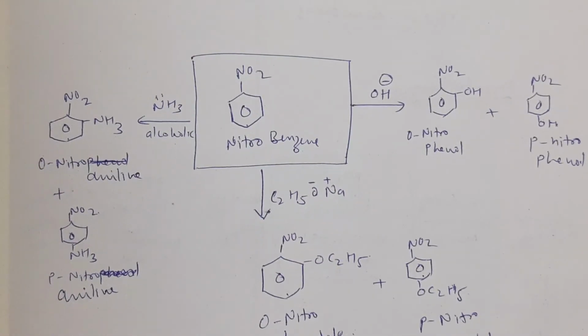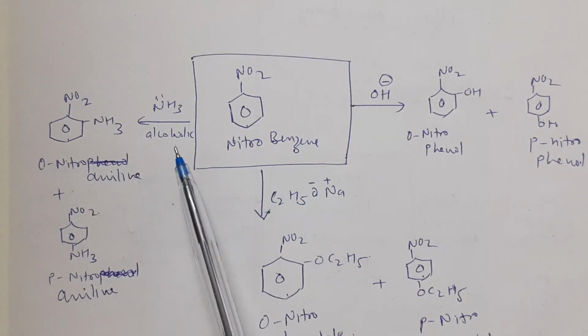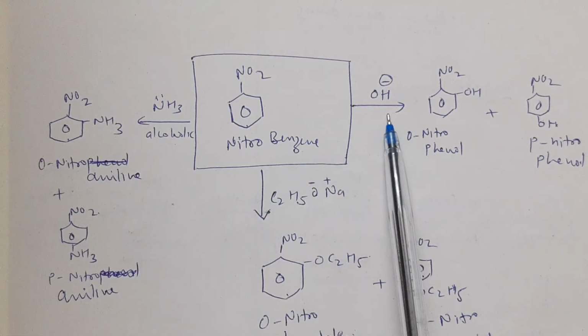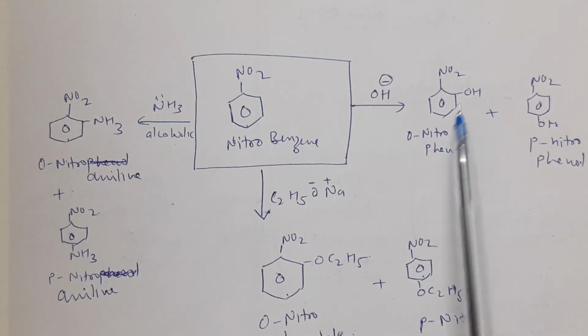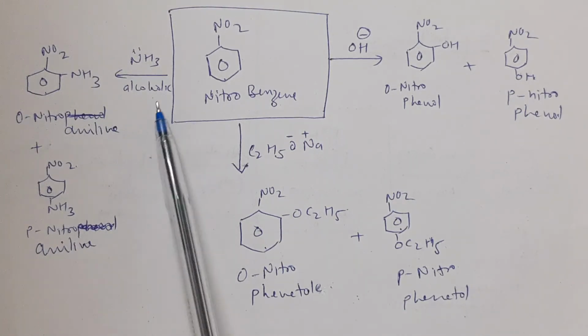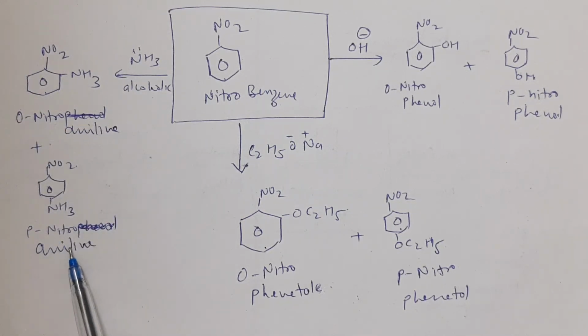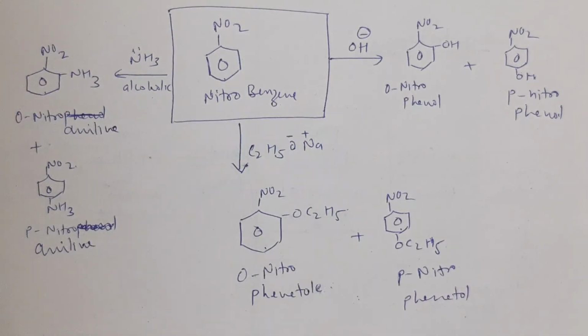The nucleophilic reactions of nitrobenzene are: it can react with hydroxide ion, sodium methoxide, or ammonia. If it reacts with hydroxide ion, then it gives ortho nitrophenol or para nitrophenol. With sodium methoxide, ortho nitroanisole or para nitroanisole are formed, and with ammonia in the presence of alcohol, it gives ortho nitroaniline and para nitroaniline. So these are the nucleophilic substituted products of nitrobenzene.